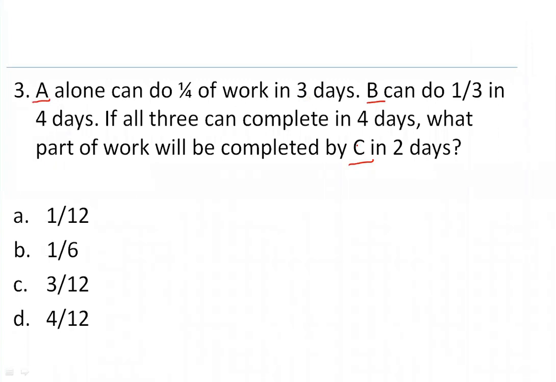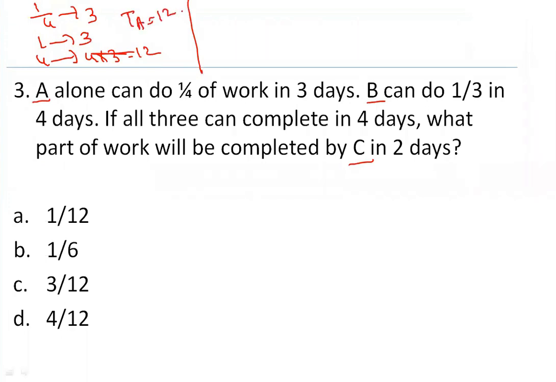Next. A alone can do 1/4 of the work in 3 days. So 1/4 of the work in 3 days means one part in three. One part in 3 days means four parts in 4 into 3, which is equal to 12 days. That means time taken by A is 12.